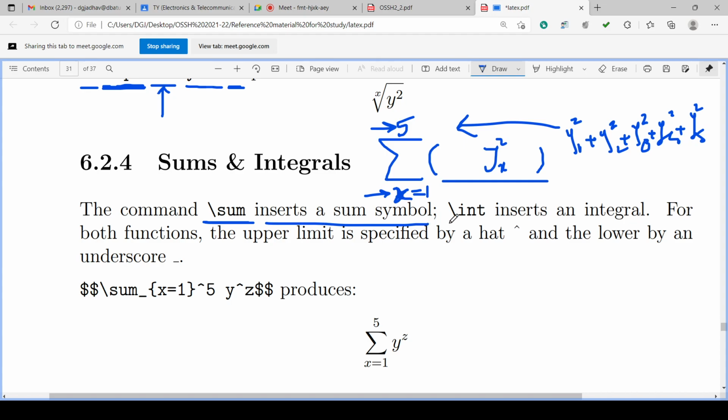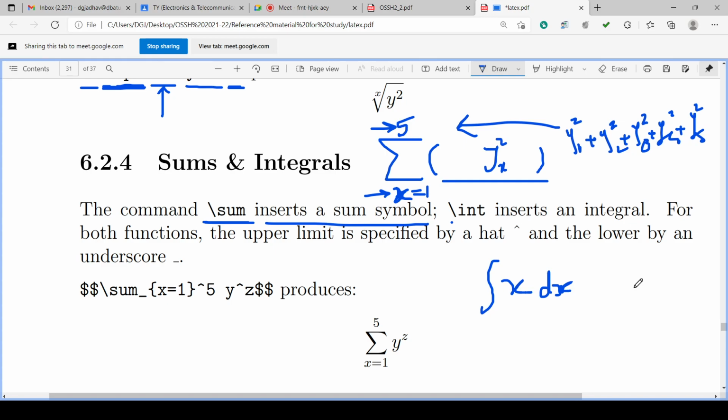Okay. And similarly integration is also there. So this is the symbol for integration. Suppose integration of x dx. Isn't it? So integration is also the mathematical process of adding all the values together, integrating all the values together, collecting all the values together.